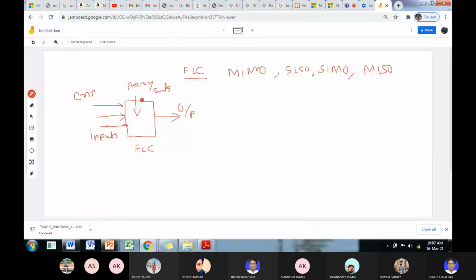Okay, so what is the internal structure of this? Internal structure is that there are multiple inputs, then fuzzification of each input.